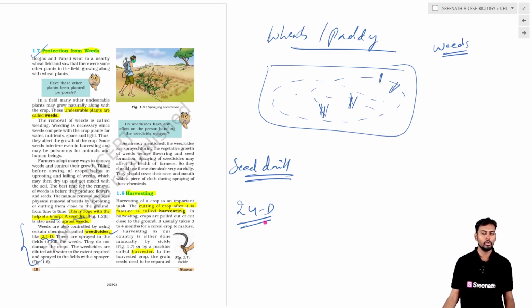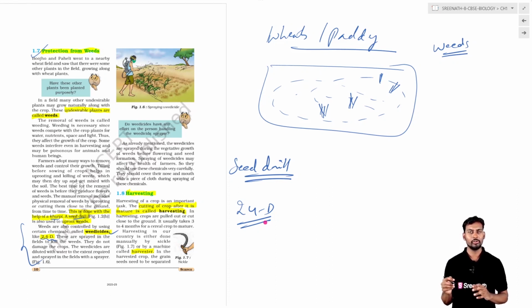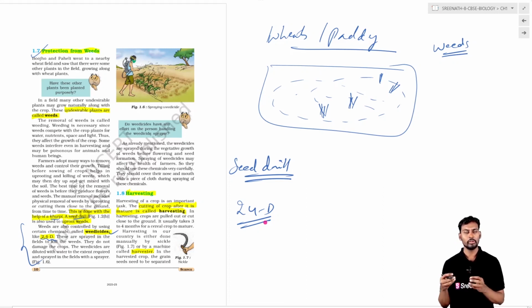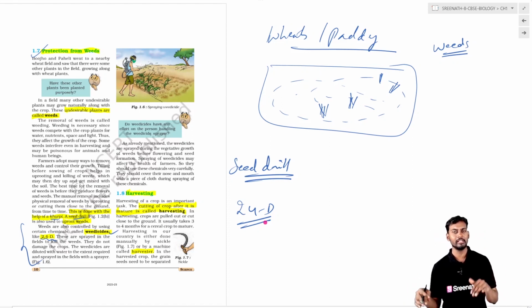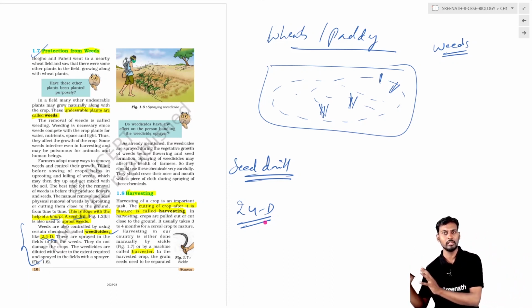So now we will go with the summary. Basically, for the protection of the crops from the weeds, we should know what the weeds are. Weeds are the undesirable plants which grow in the agricultural field. Coming to the summary of the protection from the weeds, weeds are the unwanted plants growing in the agricultural field. We have to protect the crops from the unwanted plants, the weeds.